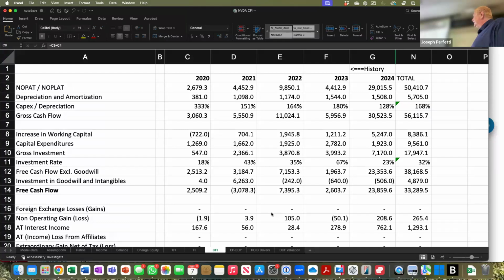The free cash flow is $6.2 billion. Because the gross investment was 18 billion, and the reinvestment rate was 32%, that caused the gross cash flow to decrease to 33.3 billion. Well, actually, it's two above. The gross cash flow minus the gross investment is the free cash flow before goodwill. That's the 38. So this minus this is that. That's what the 32% is. That's 32% of that. That's what's left.